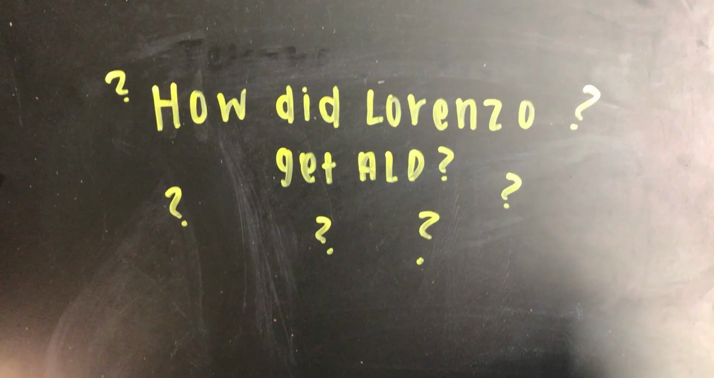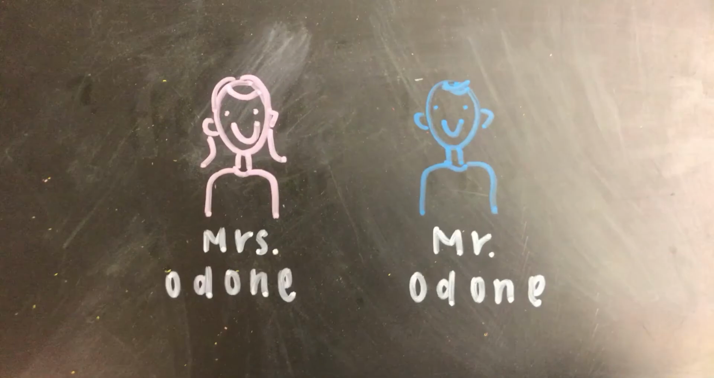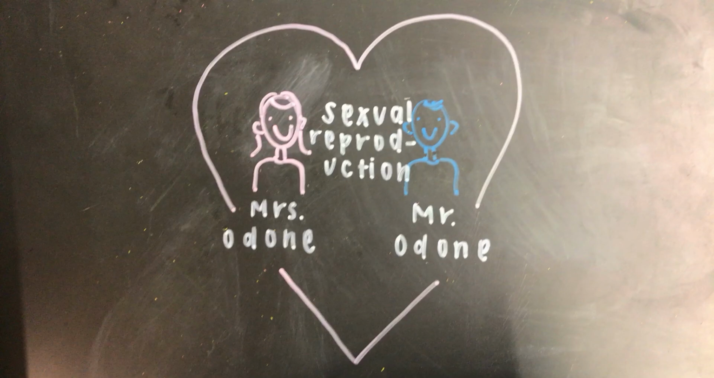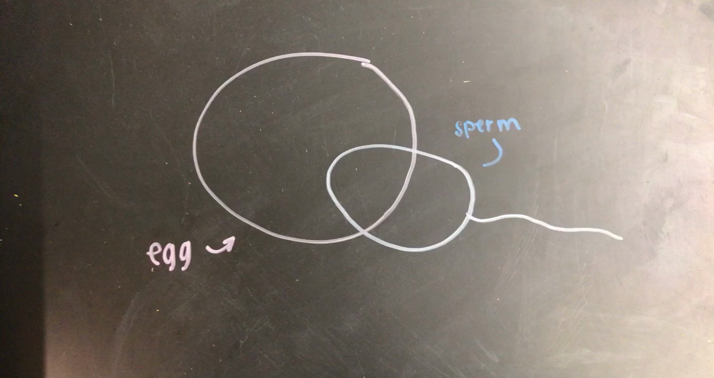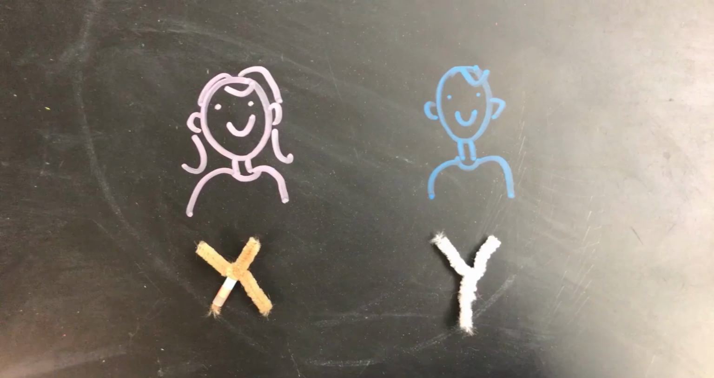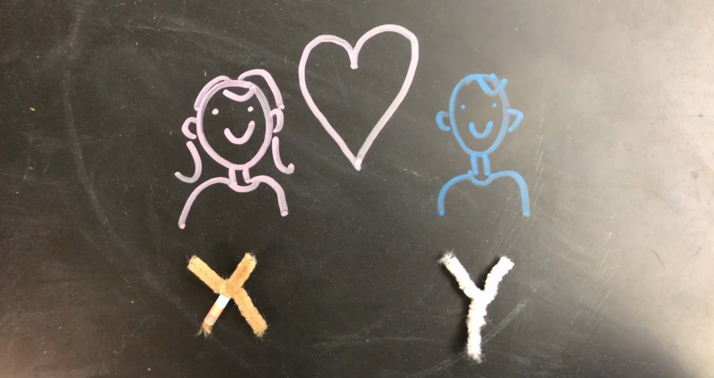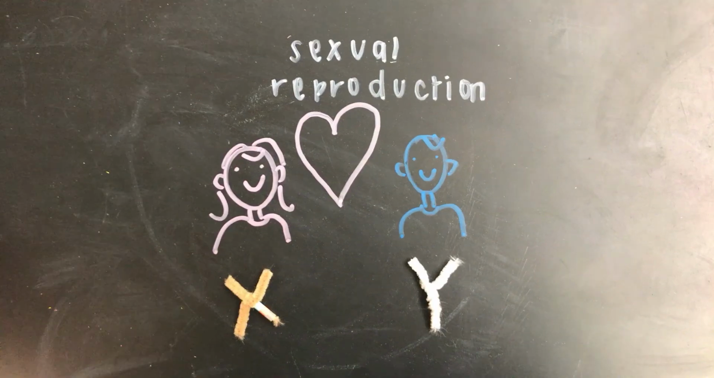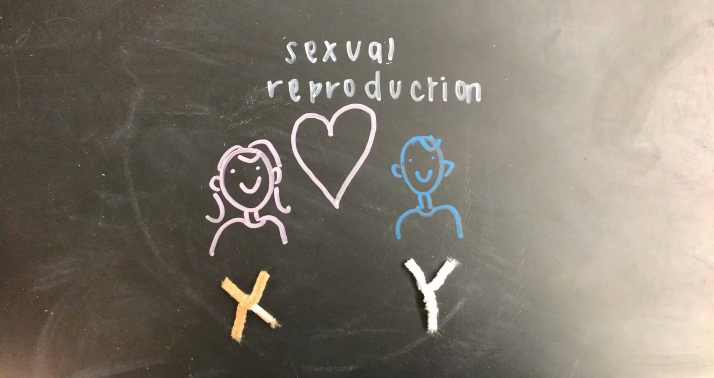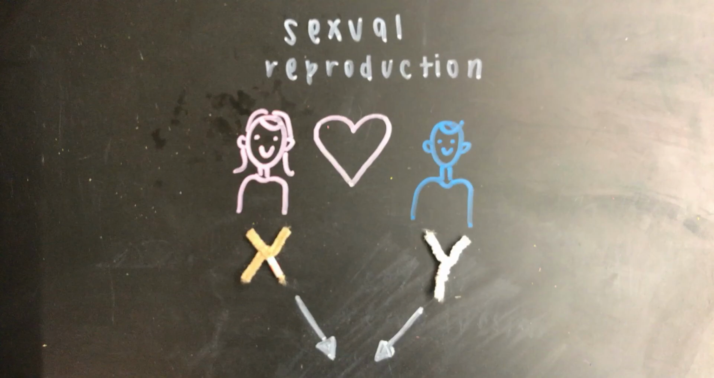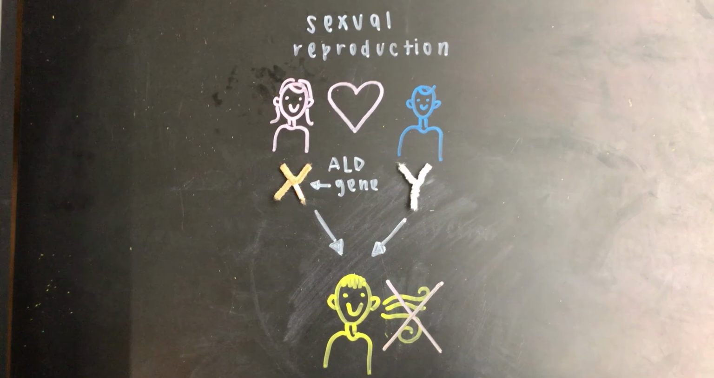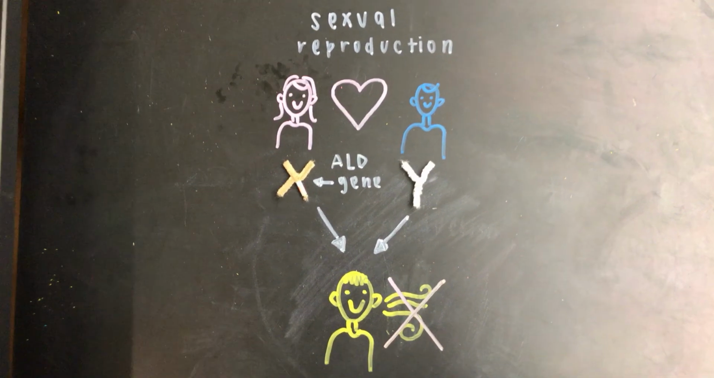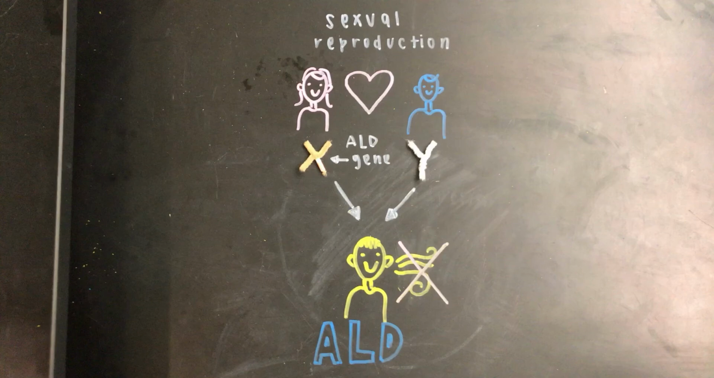So, how did Lorenzo get ALD? Well, it all started with Mrs. Sardine and Mr. Sardine in a process called sexual reproduction. During sexual reproduction, a sperm and an egg get fertilized and form a zygote. So, during sexual reproduction, the egg and the sperm pass down a sex chromosome. Mr. Sardine passed down a Y chromosome, while Mrs. Sardine passed down an X chromosome. And on the X chromosome, it had the ALD gene on it, and then she passed it on to Lorenzo.